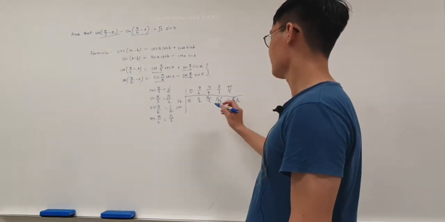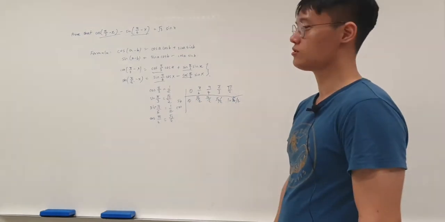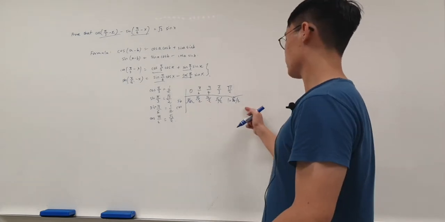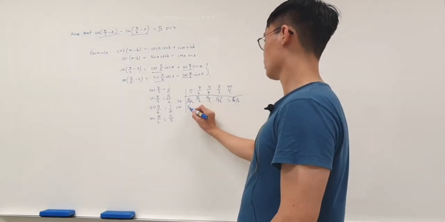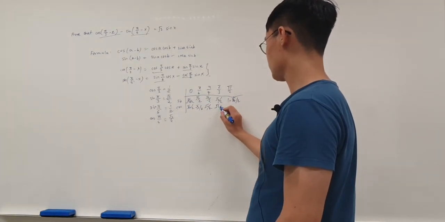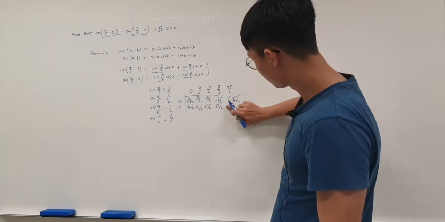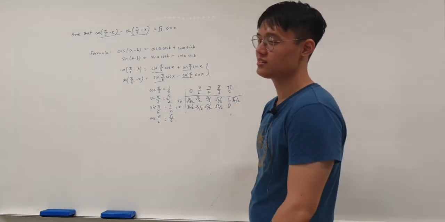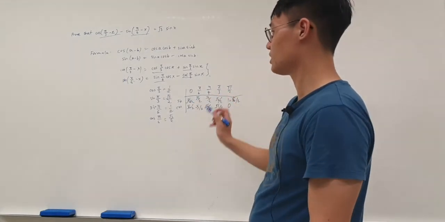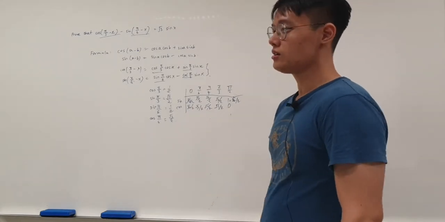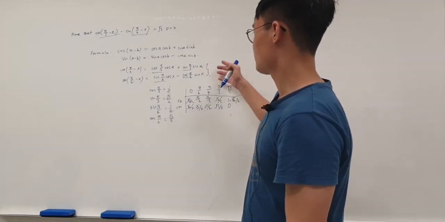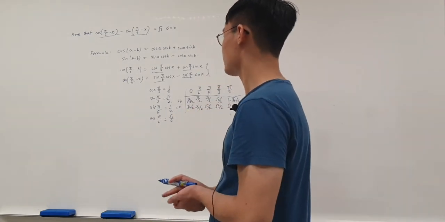Do you see the pattern? This 1 can be said to be root 1 over 2, and 0 can be said to be root 0 over 2. For cosine, it will be the other way around, going from right to left. So this is root 4 over 2, root 3 over 2, root 2 over 2, root 1 over 2, and 0. You can use this shortcut that I always use. Going right is 0, 1, 2, 3, 4, and just add a square root on top, divided by 2. Cosine goes all the way backwards, from right to left. Now let's get ready and simplify these equations.